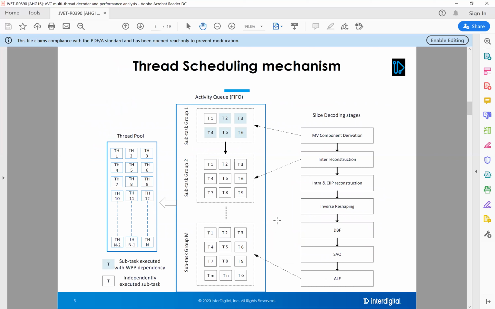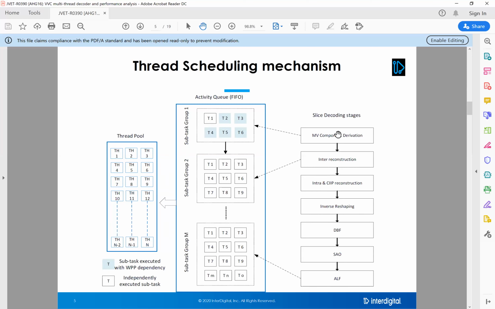In our proposed architecture, the thread scheduling mechanism is as shown in the figure. We have a thread pool, which is created using the number of threads available on the CPU, and an activity queue, which holds a set of subactivities or subtasks.